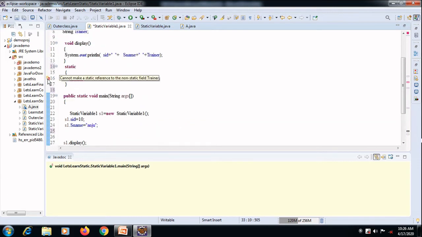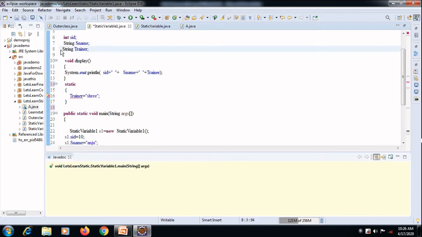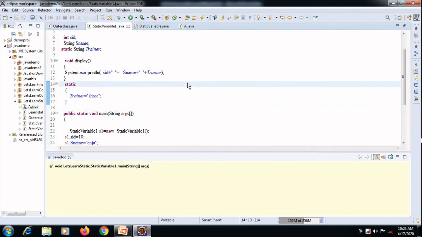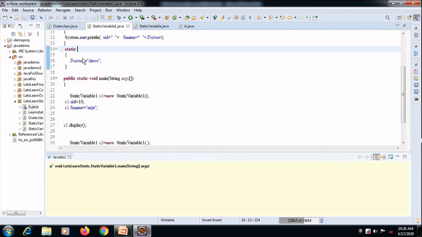Since this shows an error because I have not specified static for this trainer, when I specify static for this trainer, the error will be removed, right? Now let's see. Hope you got it. If I want the same variable to be used for all instances, I can have a static block. I can assign a value for the static variable. A static block can be used to initialize the variable. Whenever I call it, the value will get displayed. The static block will be executed even before the constructor. This is what it is about the static block.